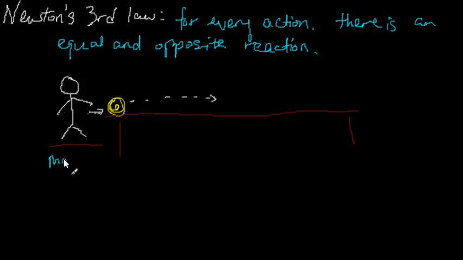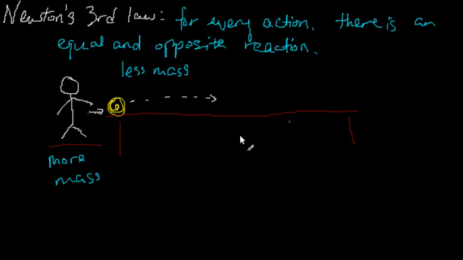I have a lot more mass than the ball. In everyday words, we say that the ball is lighter, but since we're doing physics, I'll use the term mass.